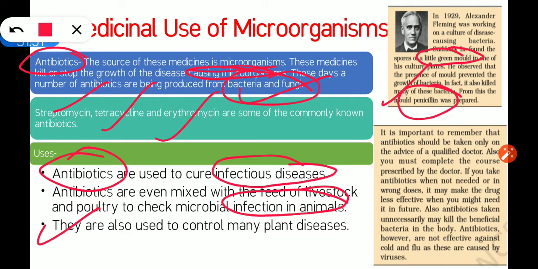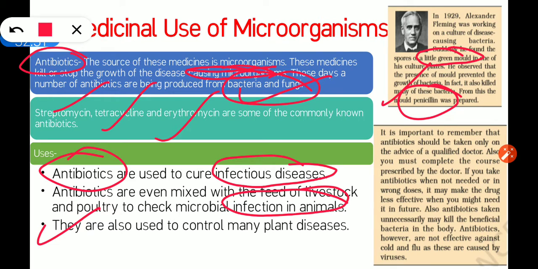If you take antibiotics when not needed or in wrong doses, if you have not consulted the doctor and it is not needed by your body, or you are taking it in wrong doses, because for taking antibiotics you should have a prescription and you should know the timing and which tablet it is to be taken with. If you are taking these antibiotics unknowingly, in wrong doses, then what will happen? It will make the drug less effective when you might need it in future.